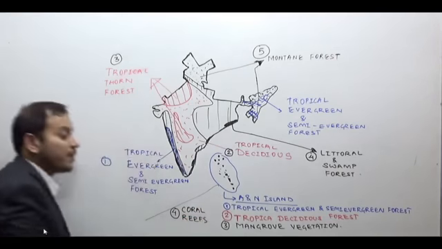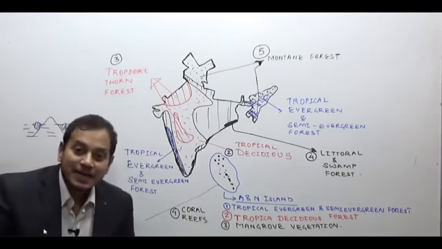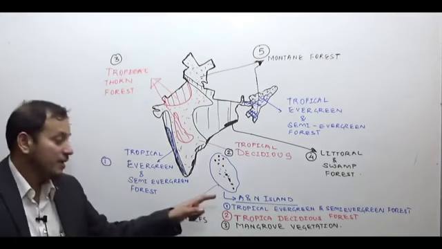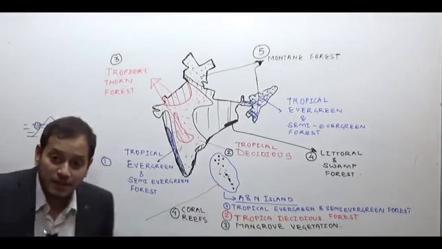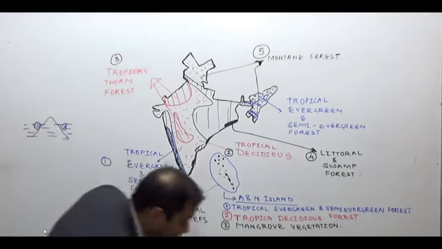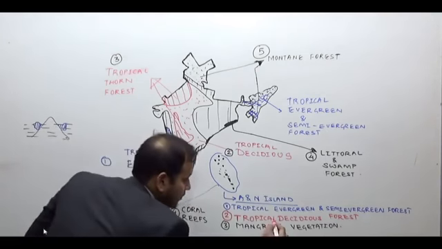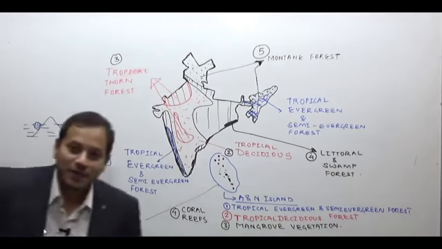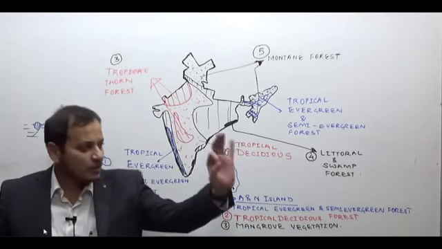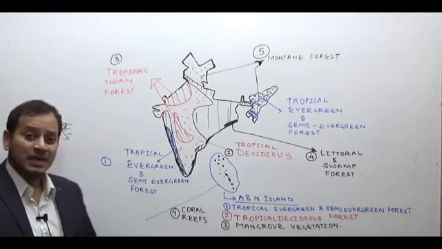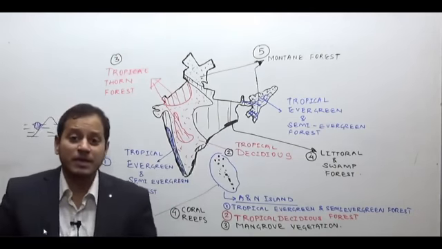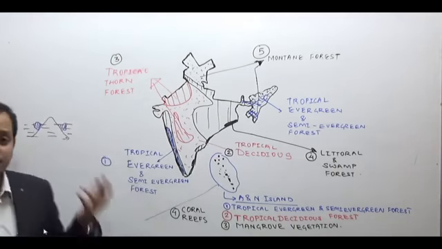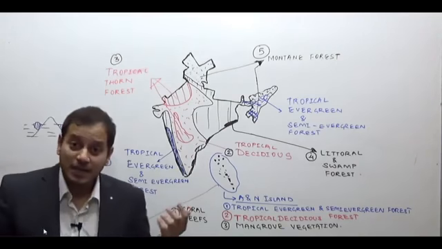So you see, the Andaman and Nicobar Island is the region in India where tropical evergreen and semi-evergreen forest will be found, tropical deciduous forest will be found, mangrove vegetation will be found, and even coral reefs are found in this region.